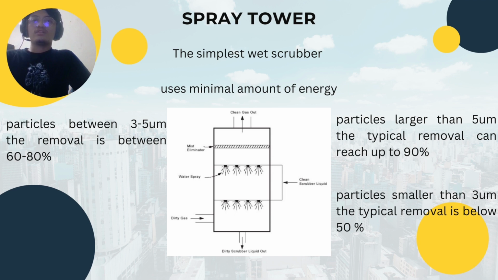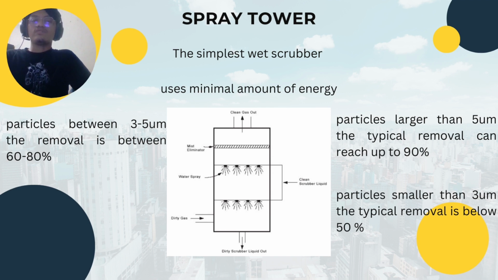Then the gas will contact the scrubbing liquid spray, and the contaminants are washed from the gas stream. The efficiency of removal for the spray tower is based on the size of the particles. For particles larger than 5 micrometers, the typical removal can reach up to 90%.